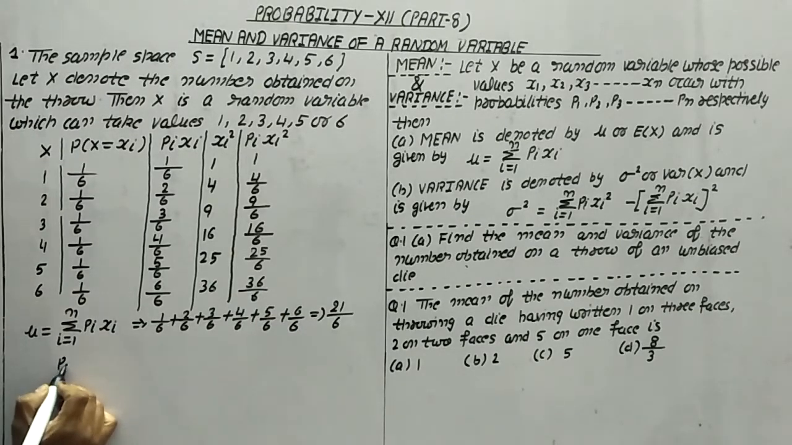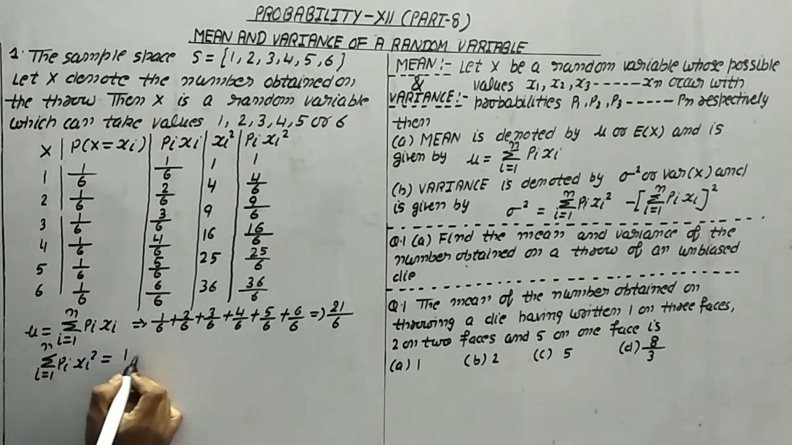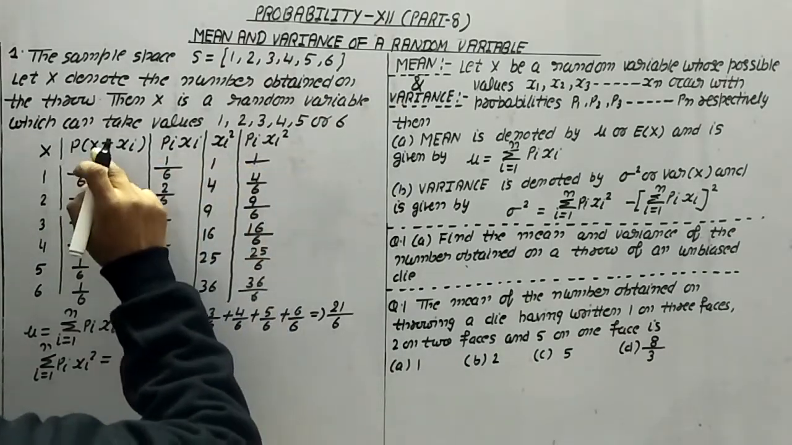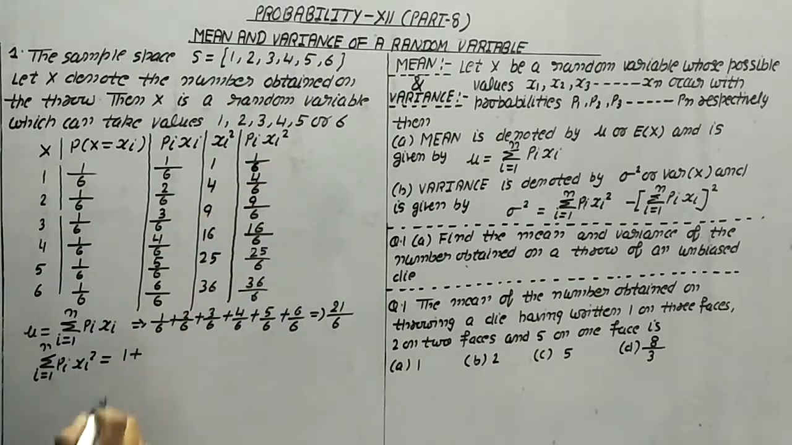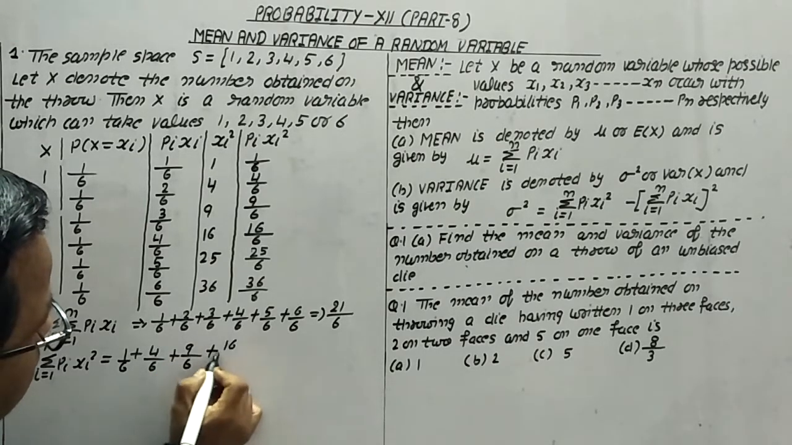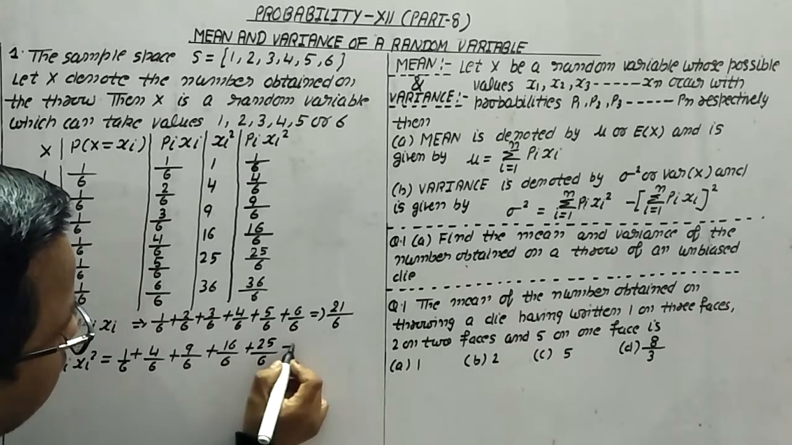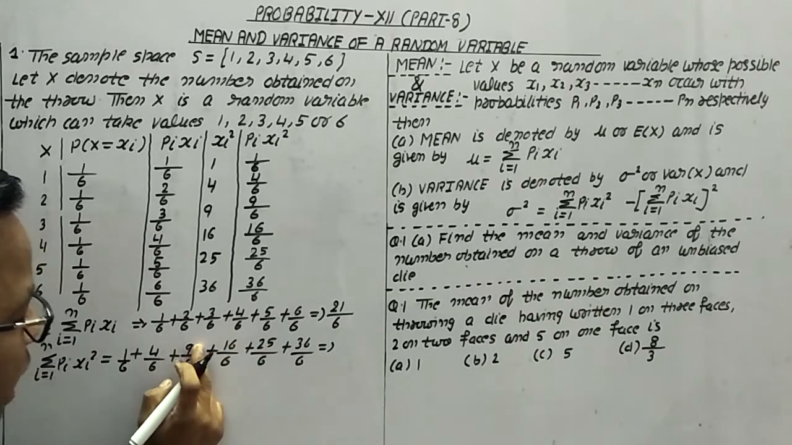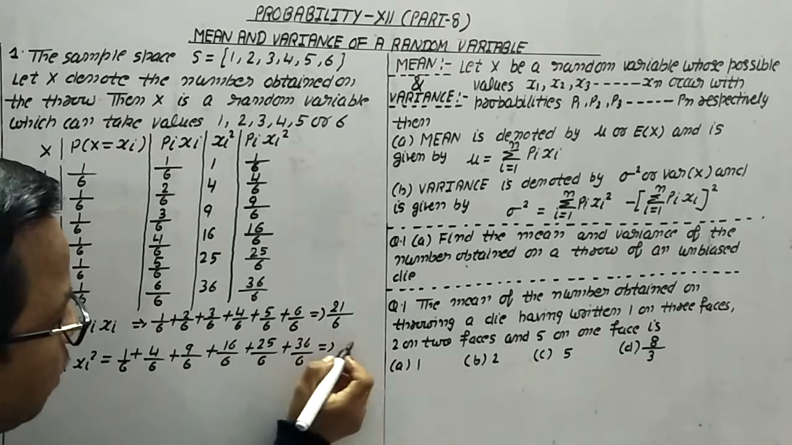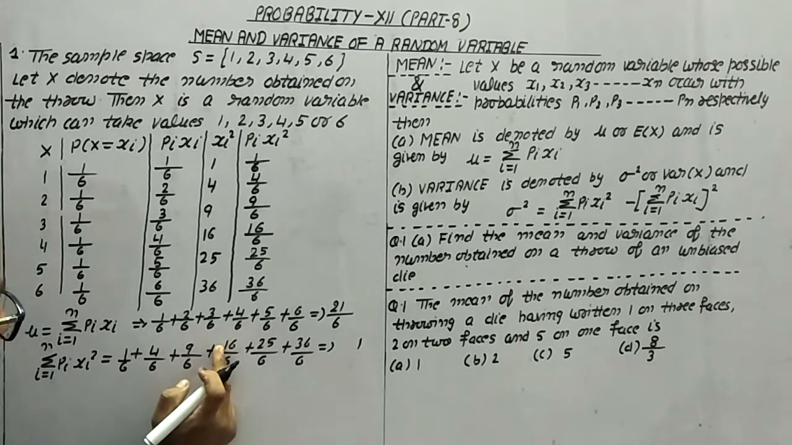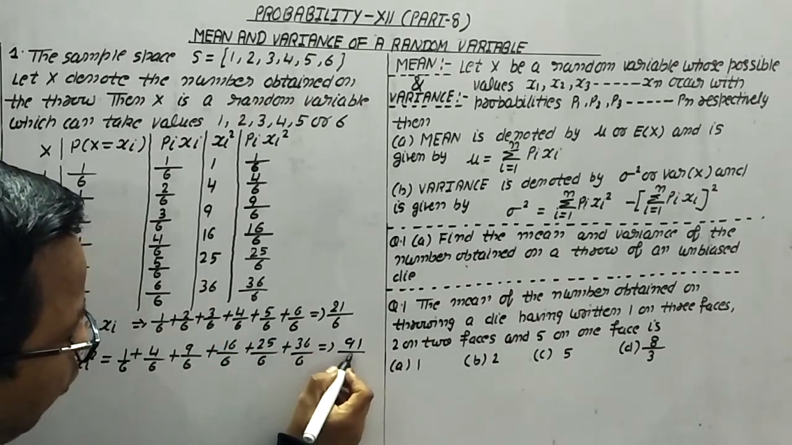First of all, we will find the summation i equals 1 to n of pi xi square. It becomes 1/6 plus 4/6 plus 9/6 plus 16/6 plus 25/6 plus 36/6. Now 1 plus 4 is 5, plus 9 is 14, plus 16 is 30, plus 25 is 55, plus 36 is 91. So this is 91 upon 6.